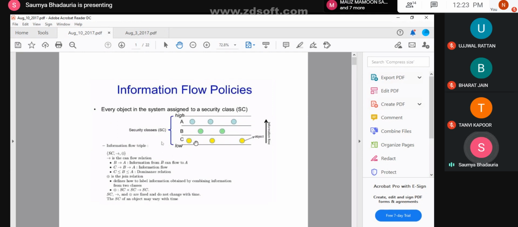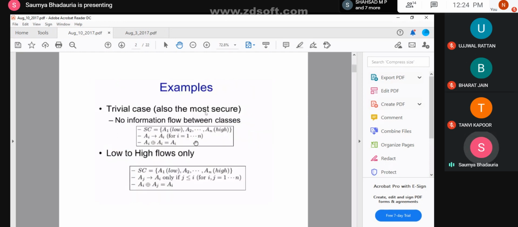So what could be the other possibilities, if there is a file which is required at different instances by different users, but it is actually present with only a specific user? For those cases, we need certain information flow policies where you are only transferring the data from low to high. Why are you transferring the data from low to high? We normally say that the lowest level is considered the least trusted level.